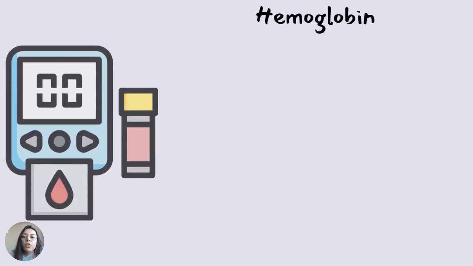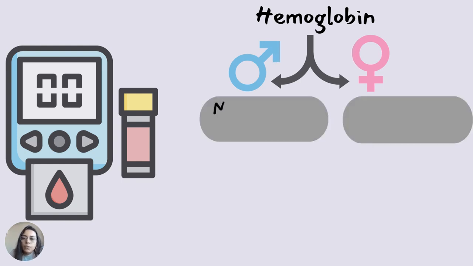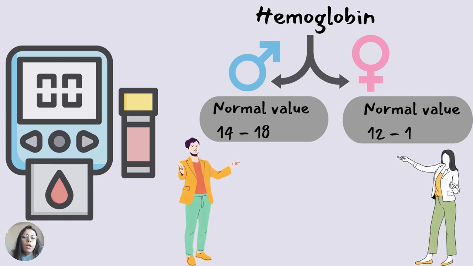The next is hemoglobin. Hemoglobin transports oxygen from the lungs to the tissues and facilitates the return transport of carbon dioxide. For hemoglobin, you need to remember two values, for the male and for the female too. High for the male and low for the female. High for the male means 14 to 18 grams per dL, which is the normal value for the male. And low for the female means 12 to 16 grams per dL is the normal value for the female.